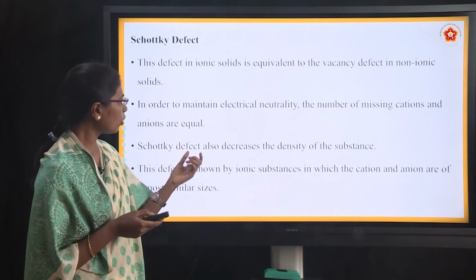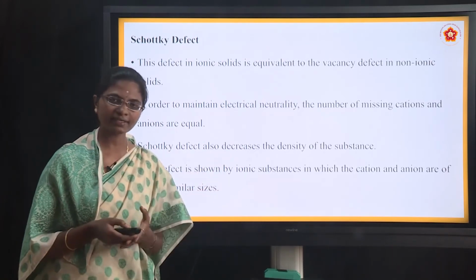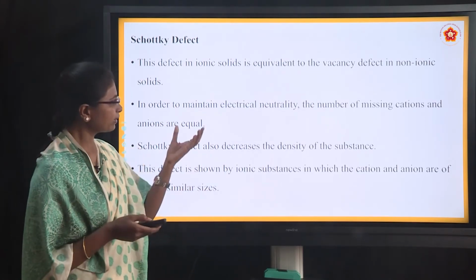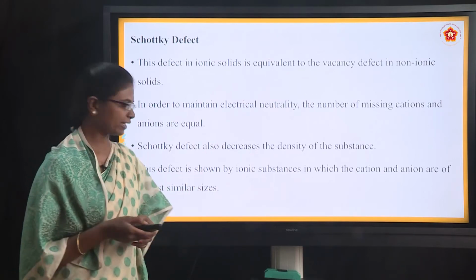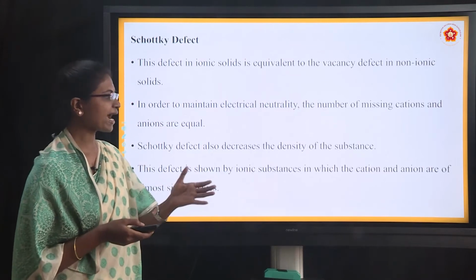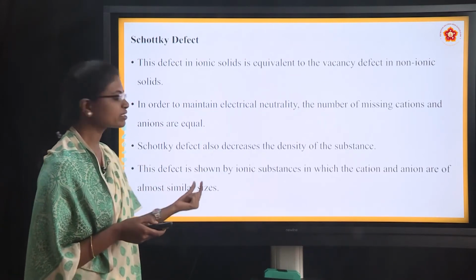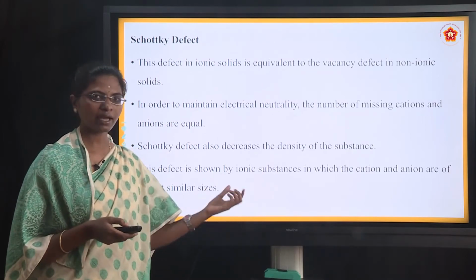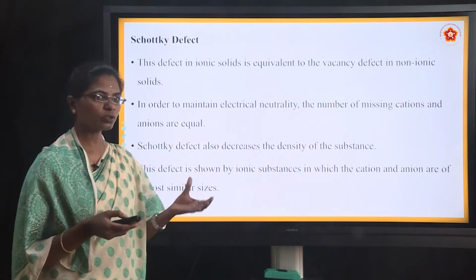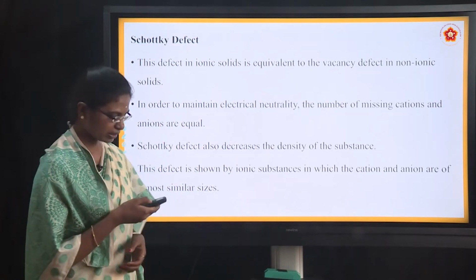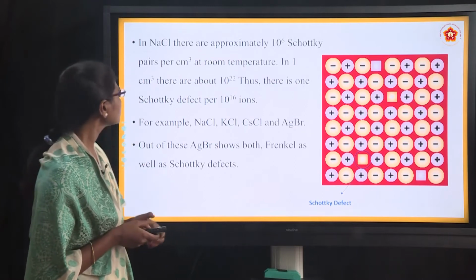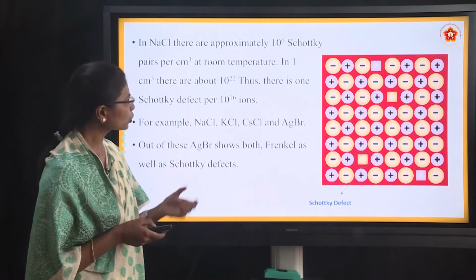And Schottky defect also decreases the density of the substance. Why does it decrease? Because here cations and anions are missing, and ultimately it maintains the electrical neutrality in the compound. This defect is shown by ionic substances in which the cations and anions are of almost similar sizes. Both will not be exactly similar, obviously, but almost similar in size in the Schottky defect.